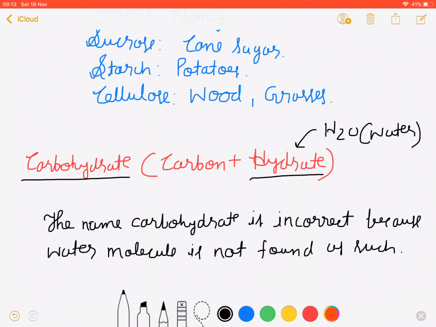But the name carbohydrate persists. That means it still exists because it is firmly rooted in the chemical nomenclature. This incorrect name is still being used because someone used this name for carbohydrate, and people have been using it for a long time, so they didn't change it. Many incorrect names are still in use.